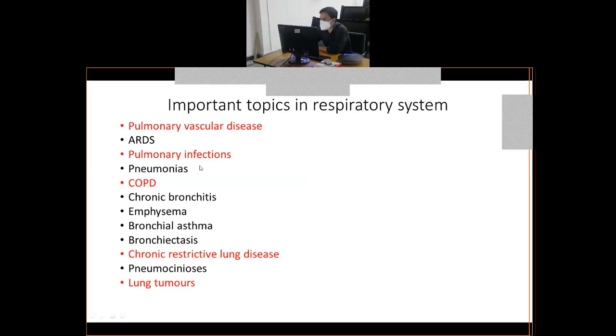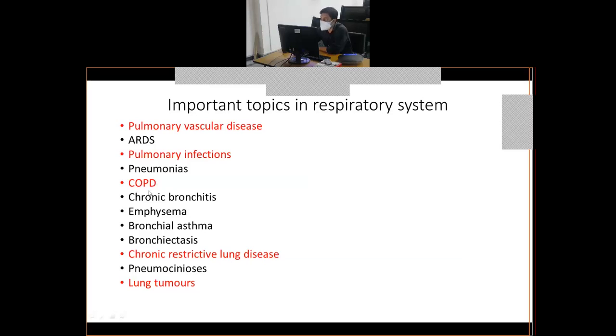Then pulmonary infections. The important topic under pulmonary infection is pneumonias. Pneumonias are a topic which may come in theory as well as in your vivas. The examiners love to ask about pneumonias, especially in your vivas.